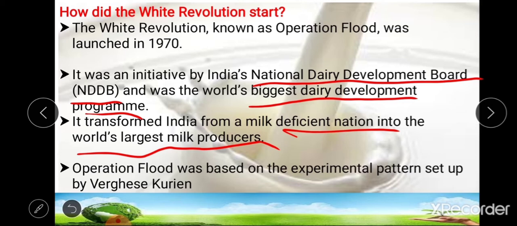They reduced seasonal and regional price variation and ensured that the milk producers get a major share of the income generated from the end consumer by forming cooperatives. So this is about how white revolution started.